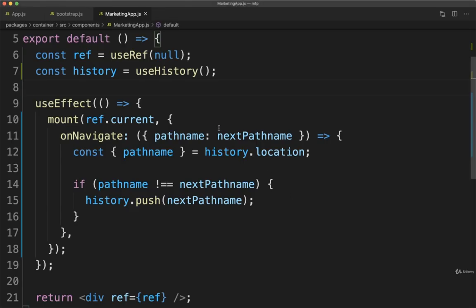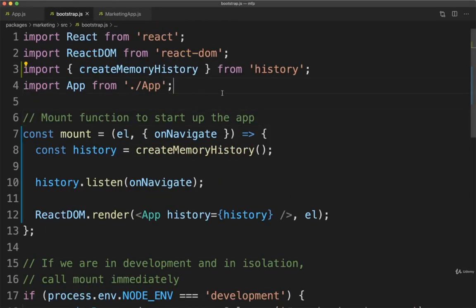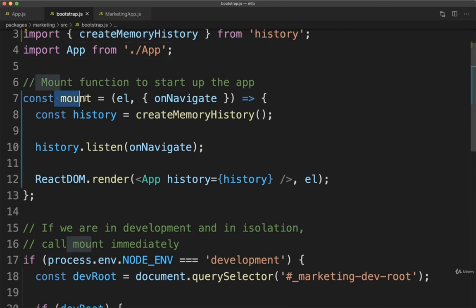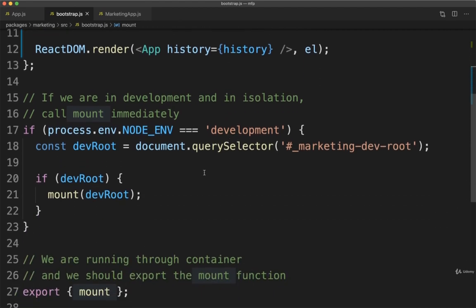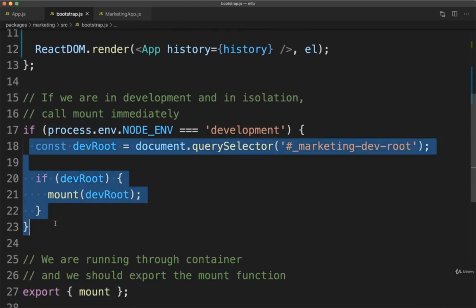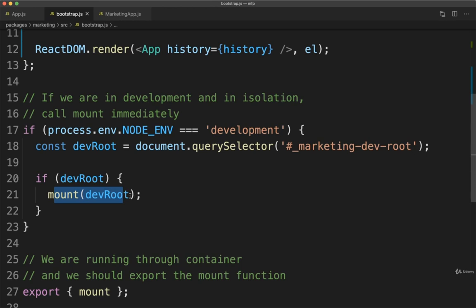If we go back over to our editor and find our bootstrap.js file inside of marketing, remember, we are now saying that our mount function is going to receive an options object as the second argument. And then inside there, we are assuming that we are going to get some kind of onNavigate function. Well, remember, mount is not only going to be called by our container app. Mount also gets called if we are running our app in isolation. So down here a little bit lower, we are calling mount, but we are not providing an options object as the second argument. And that's why we are seeing that error of cannot read property onNavigate of undefined.